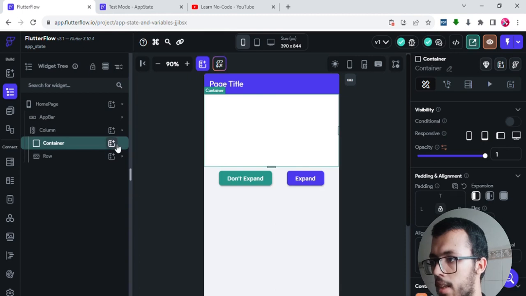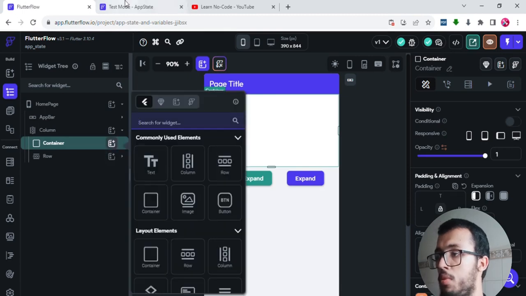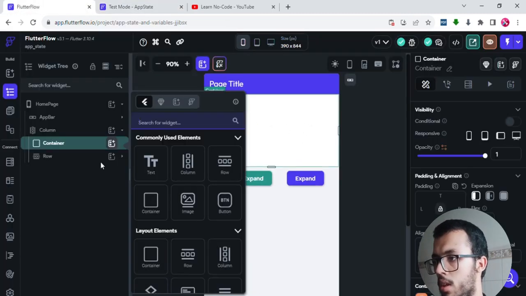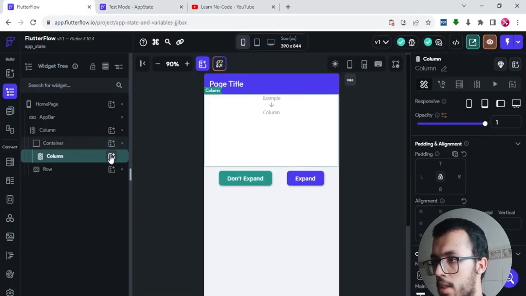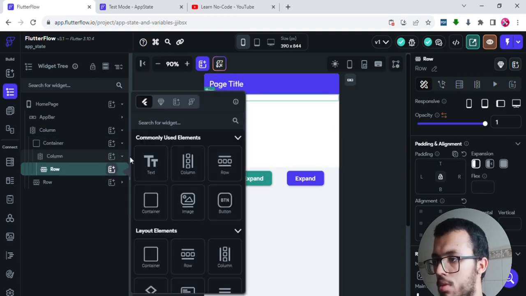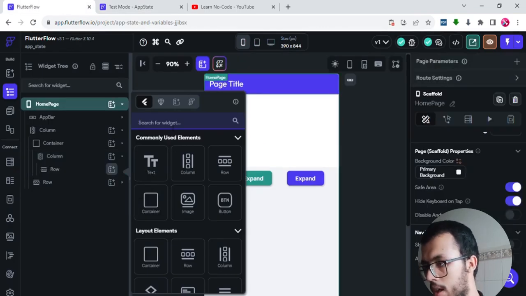So inside that container, actually before adding the rows, we need to add a column because a column will contain all of the rows. So the first thing to add is a column, and inside that column we add the first row. And inside that row we have an icon and a text. So I'm going to search for icon.